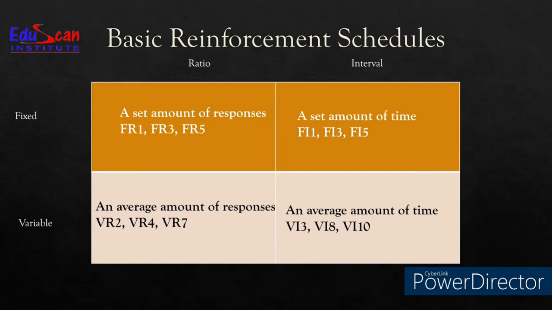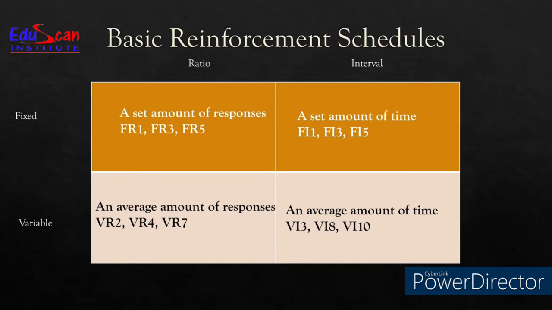Moving forward, then what is variable? What is variable ratio? That means an average amount of responses. How do we do that? So say for example, first trial we reinforced after 2 positive responses, and then after 4 responses, and finally after 3 responses.